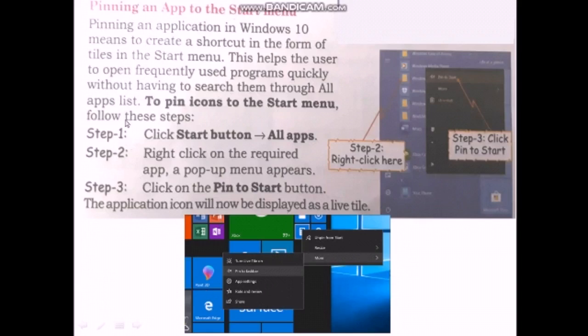Pinning helps us to open the frequently used programs quickly without having to search for them. First, step 1, click the Start button and then click All apps.